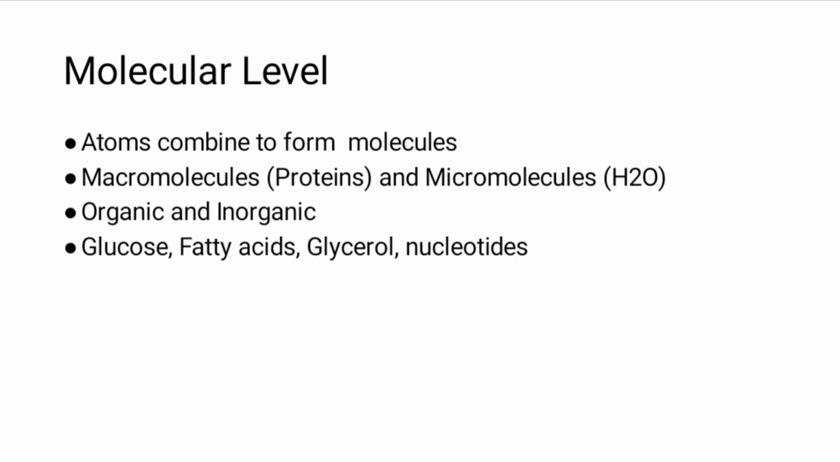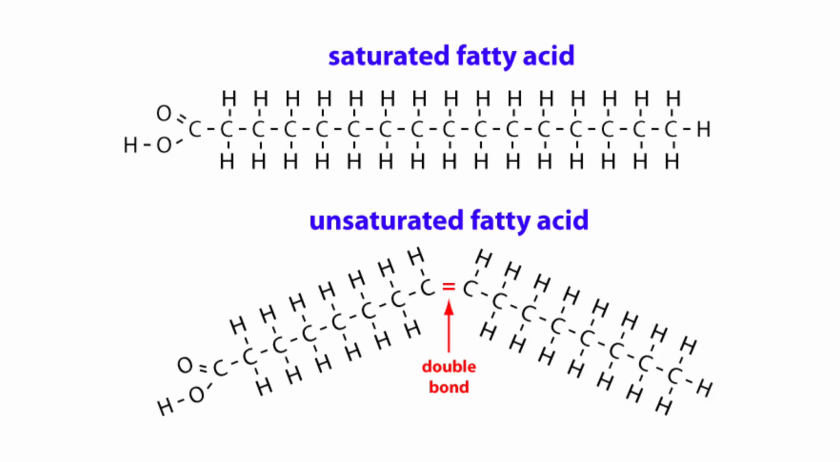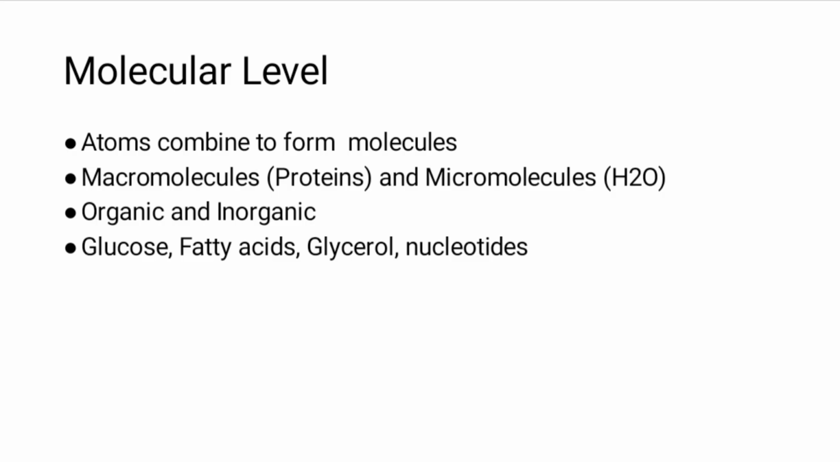Molecules can be divided into two classes, such as organic and inorganic. Organic molecules are those which include carbon and hydrogen in the same molecule, and inorganic molecules are those which do not include carbon and hydrogen in the same molecule. Some of the examples of organic molecules that are present in the human body and living systems include glucose, fatty acids, glycerol, nucleotides, etc.